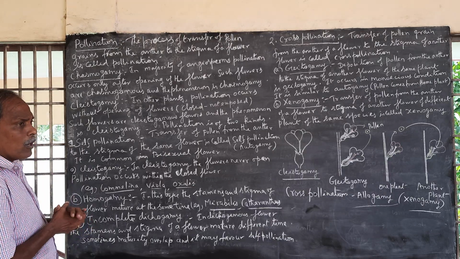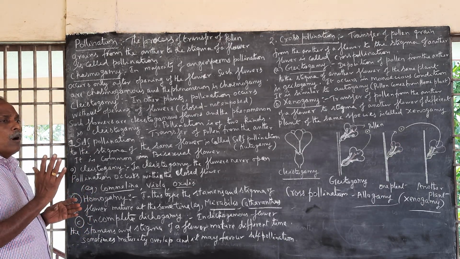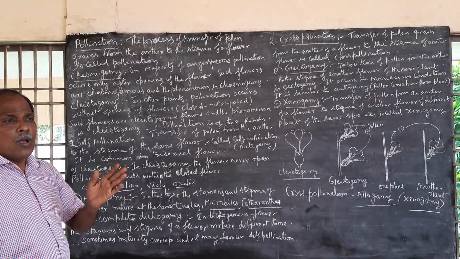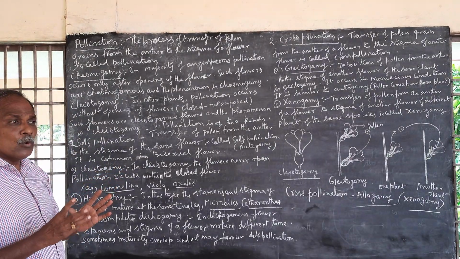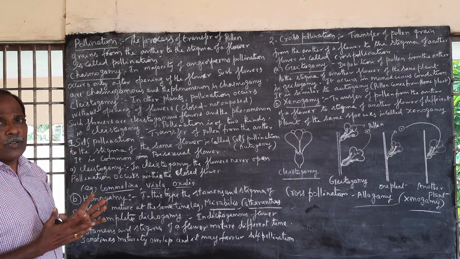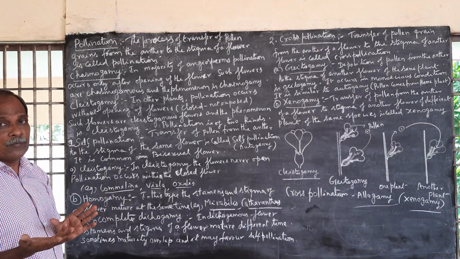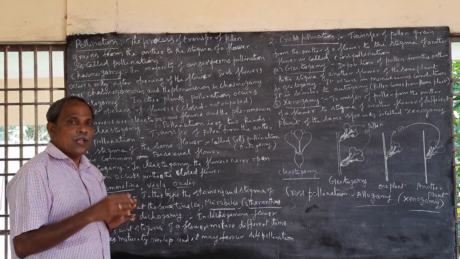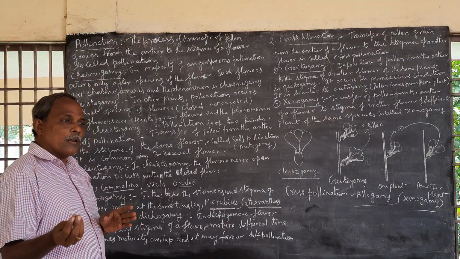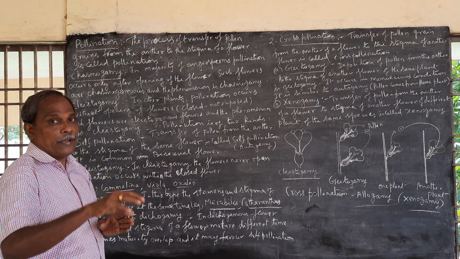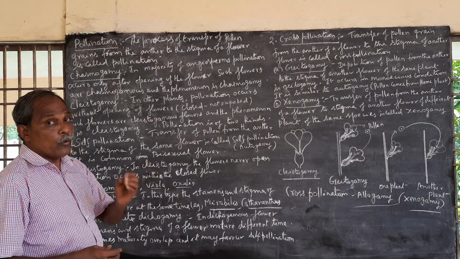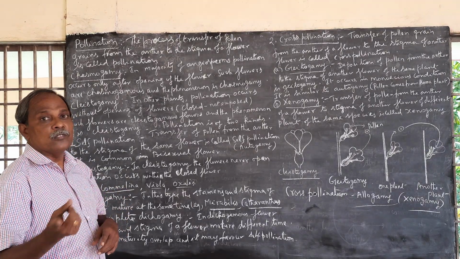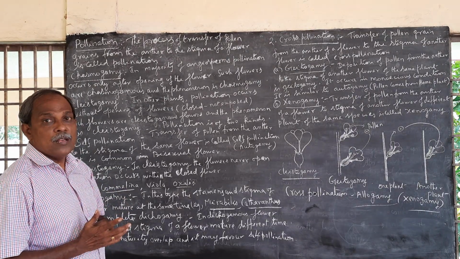Then at the same time, what happens here? In angiosperms, pollination mostly takes place through various agents. So pollination is indirect. Whereas in the case of gymnosperms, pollination is direct. Direct means pollen grains get deposited onto the ovule directly. But here, not to the ovule, only to the stigma. Pollen grains fall only on the stigma, where they germinate.